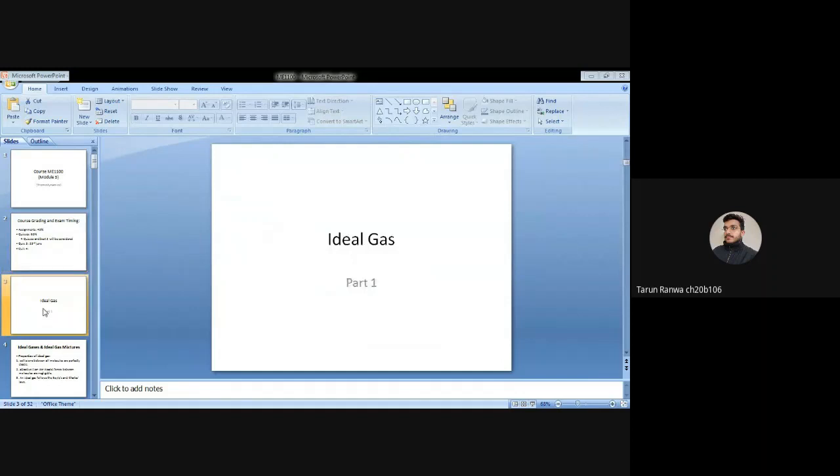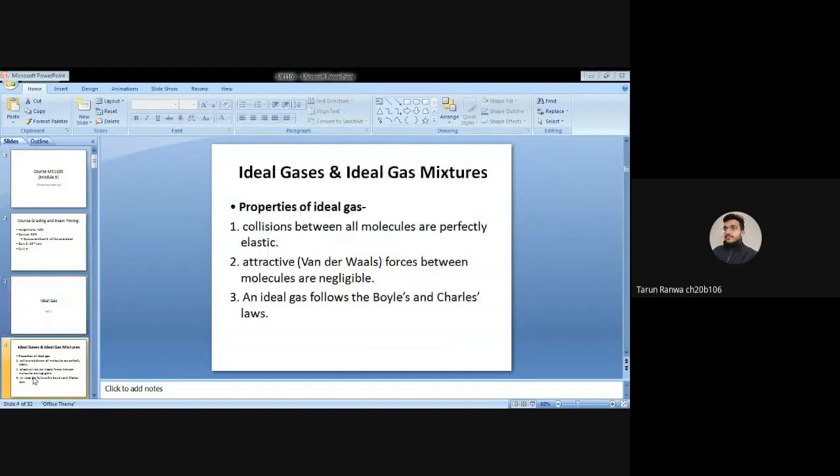Part one is ideal gases and ideal gas mixtures. These are some properties of an ideal gas. First, collisions between all molecules are perfectly elastic, and attractive van der Waals forces between molecules are negligible. An ideal gas follows Boyle's and Charles's law.